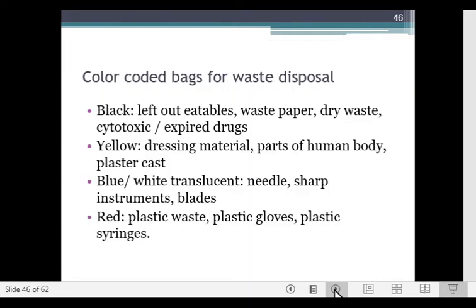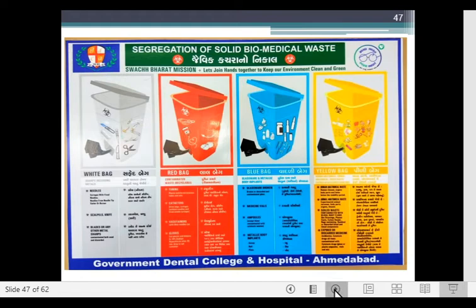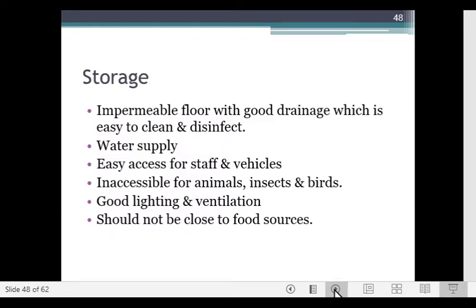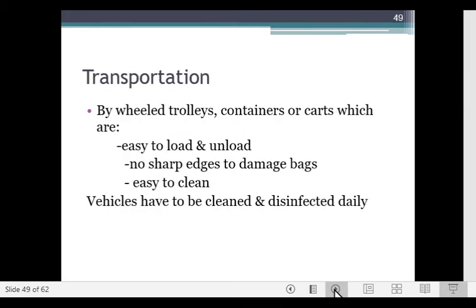There are various color coded bags where the waste is collected and it is then disposed. The storage area should be impermeable floor with good drainage, which is easy to clean and disinfect. There should be good water supply. There should be easy access for staff and vehicles. It should be inaccessible for animals, insects and birds. There should be good lighting and ventilation, and it should not be close to the food sources.